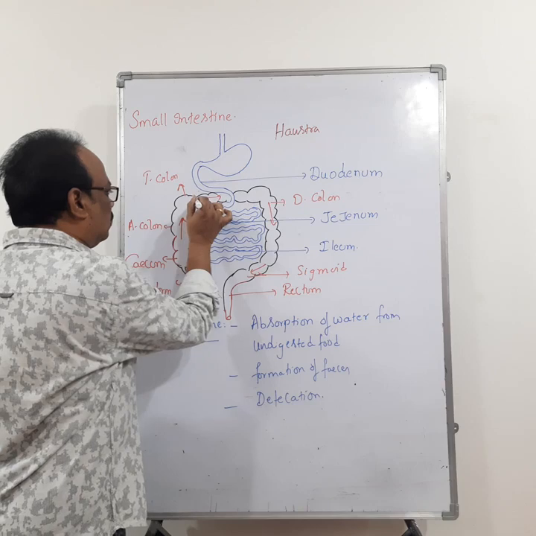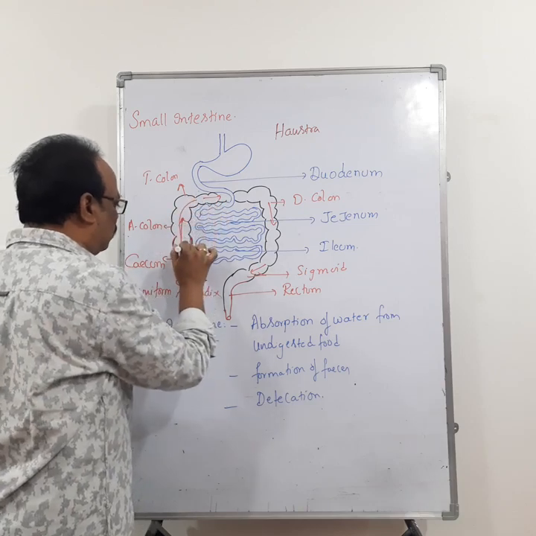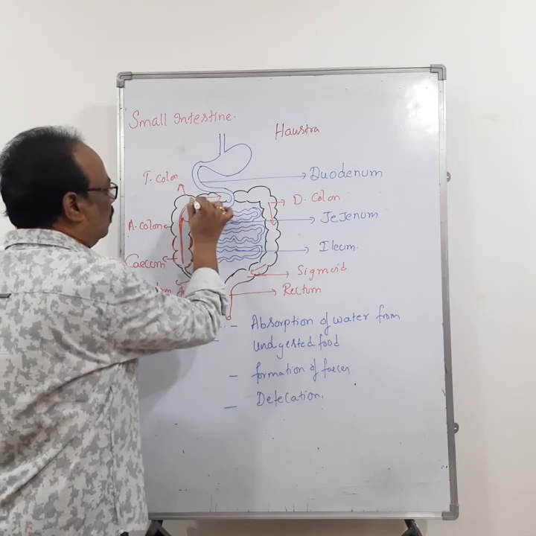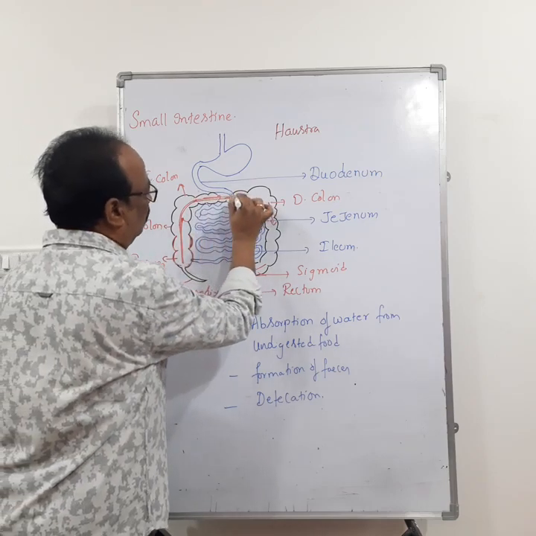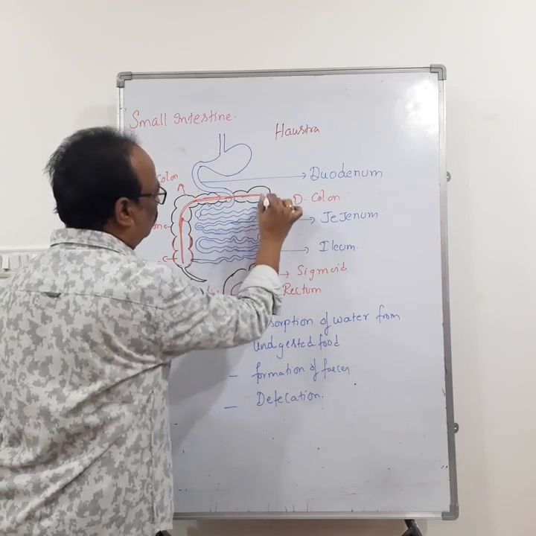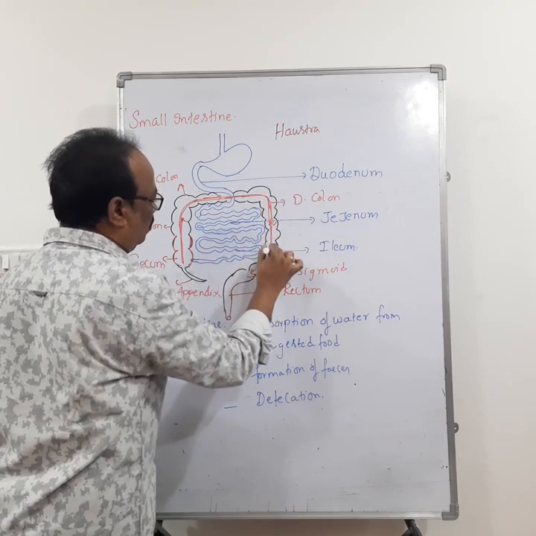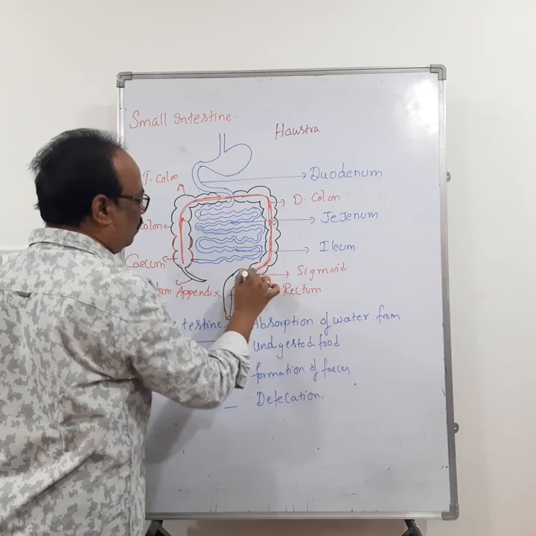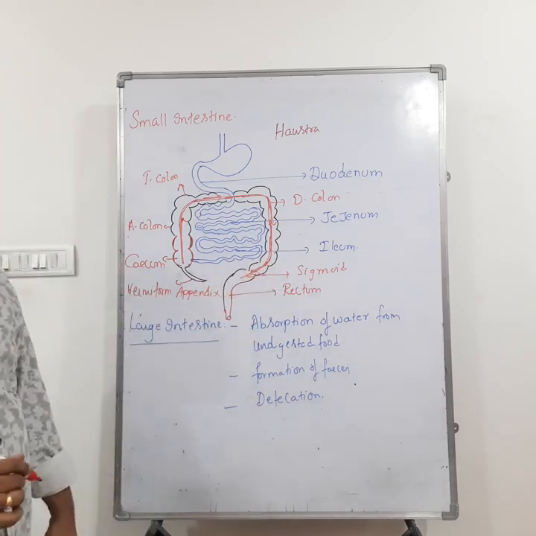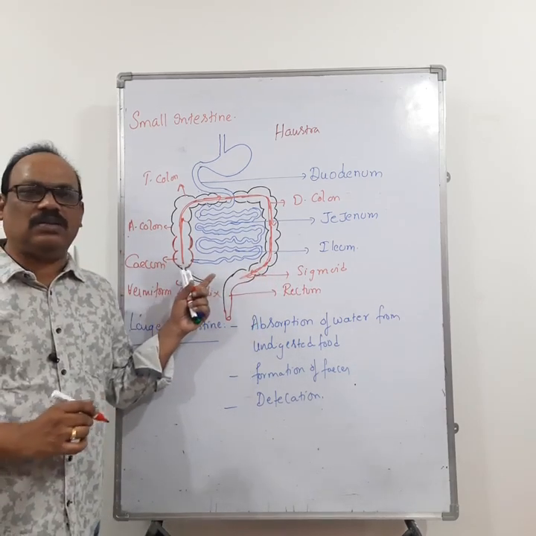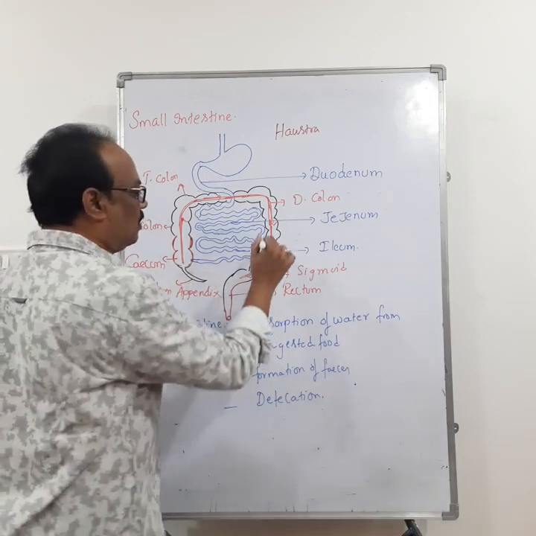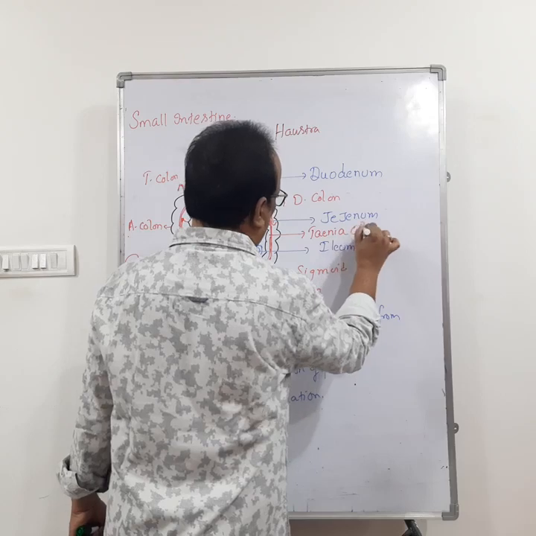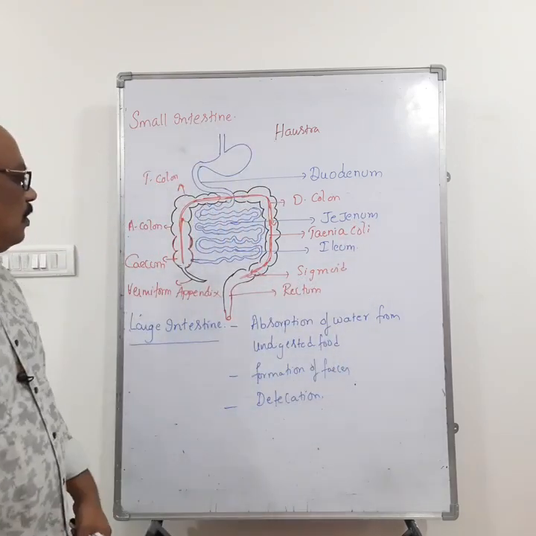Also, the colon consists of longitudinal folds of smooth muscles along its length. So, 3 columns of longitudinal foldings are present. These longitudinal foldings of muscles on the colon are called taenia coli.